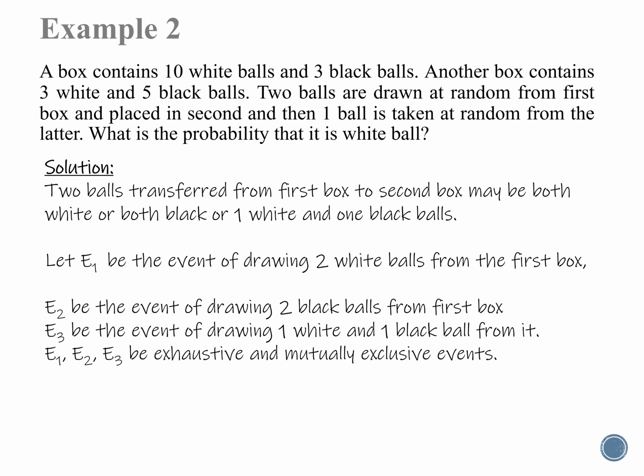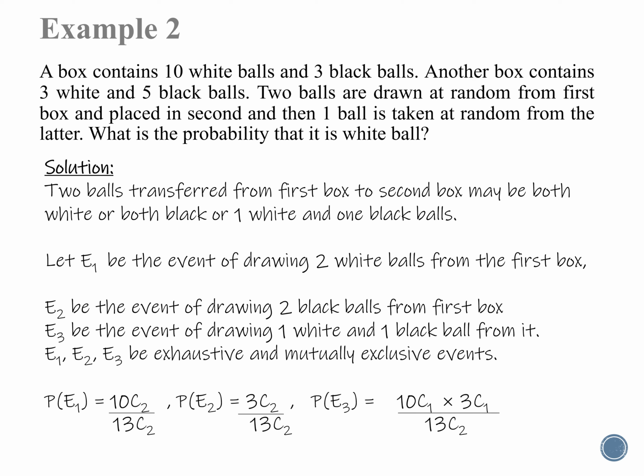E2 be the event of drawing two black balls from the first box. E3 be the event of drawing one white and one black ball from it. E1, E2, E3 are exhaustive and mutually exclusive events. Then the probability of drawing two white balls from the first box equal to 10C2 divided by 13C2. Here the possible number of outcomes is 13C2, that is, out of 13 balls from the first box we are drawing 2.